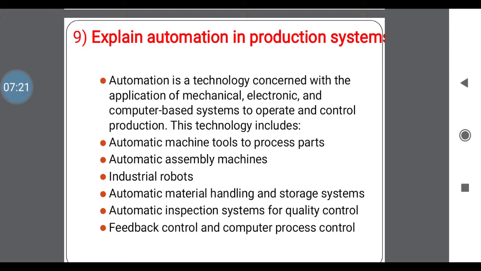Which type of automation we are using, in that what production system facilities are utilized. This technology includes automatic machine tools, that is machines that work automatically, industrial robots, automatic assembly machines, automatic material handling, automatic inspection and feedback control and computer process control. These are the tools or machines used in a production system that are automation. Means it is purely automation with automatic machines, industrial robots and computer applications. Their total work is controlled automatically.